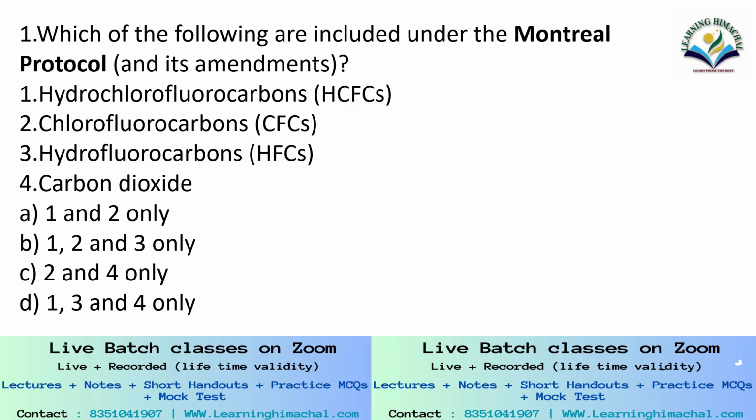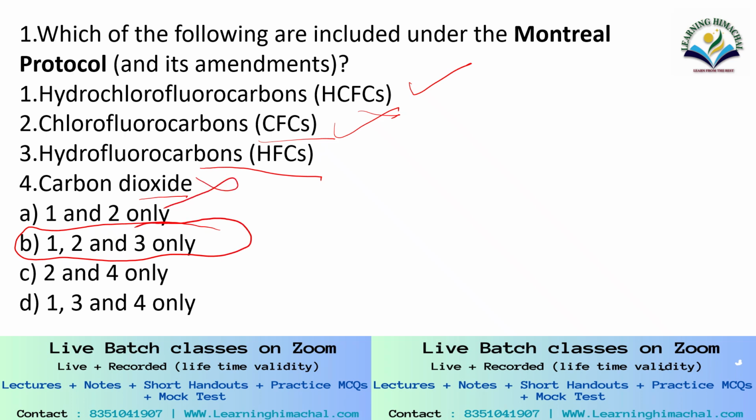Question number one. Which of the following are included under the Montreal Protocol and its amendments? Hydrofluorocarbons, chlorofluorocarbons, hydrochlorofluorocarbons, and carbon dioxide. HFCs, everybody knows. CFCs, we know. And again, HFCs are also included in this. So your correct answer becomes option 1, 2 and 3. Carbon dioxide is not included in the Montreal Protocol. Okay?